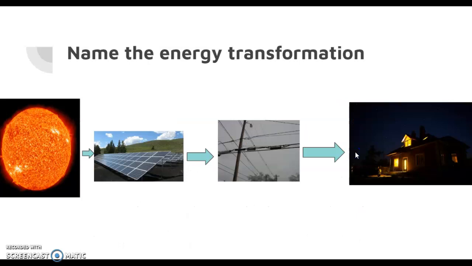So this is just the last little thing. I wanted you to see how energy can change. The first one, we have solar energy, and that solar energy is sent down and hits those solar panels, and that solar energy can turn into electrical energy, which are those power lines, and that electrical energy can turn into light energy in our homes, or heat energy, or sound energy if we have our radio on. So that's just an example of how energy can be transformed or transferred from one form to another. But again, remember, it's not created or destroyed.